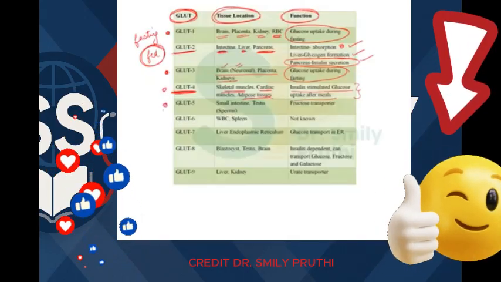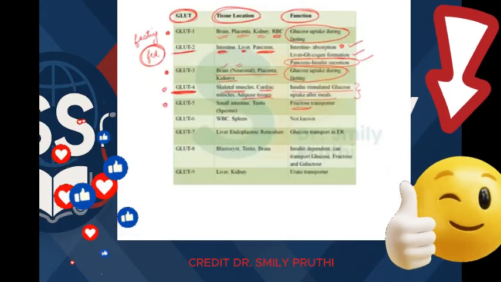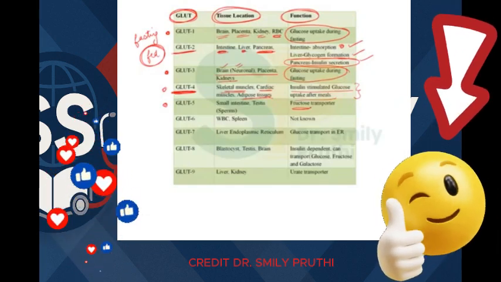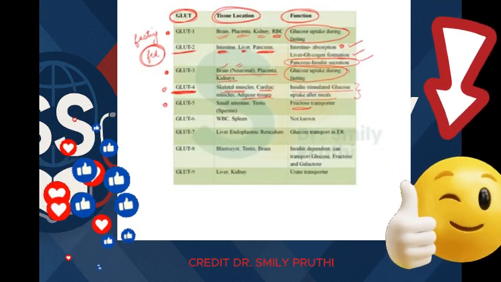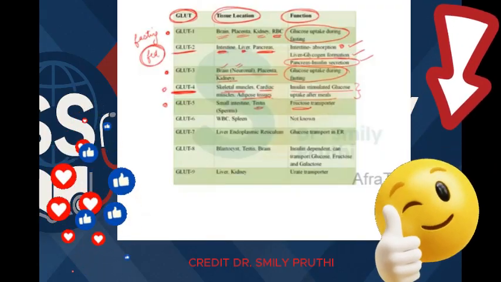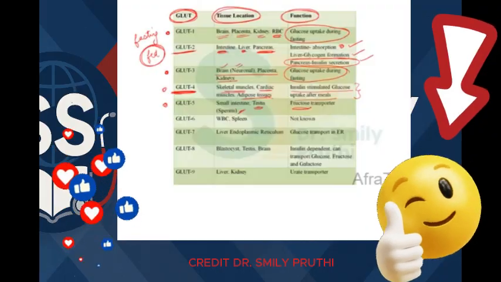Okay, next is GLUT5. GLUT5 is for fructose transport, and it is present in small intestine for the absorption of fructose, and it is present in testis because sperms require fructose for energy, right?